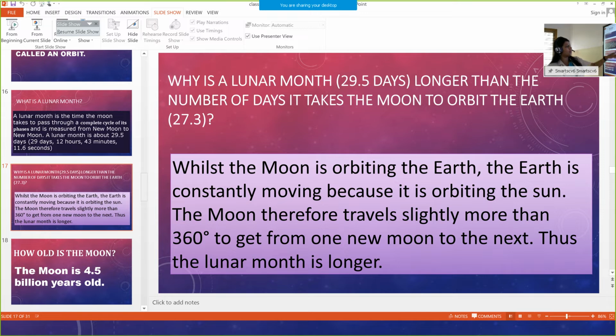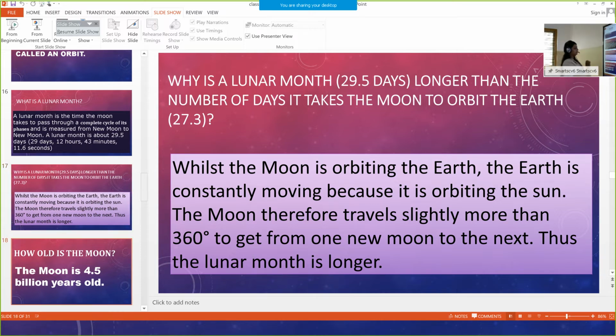Once more, the explanation. While the moon is orbiting the Earth, the Earth is constantly moving because it is orbiting the sun. And therefore the moon travels slightly more than 360 degrees to get from one new moon to the next. Thus the lunar month is longer.